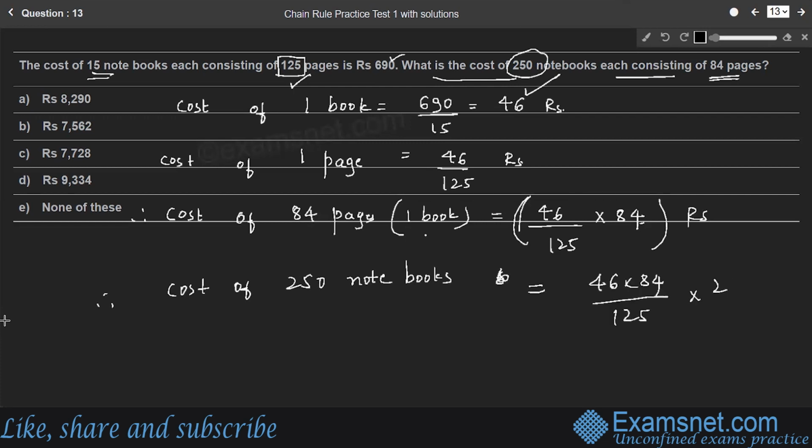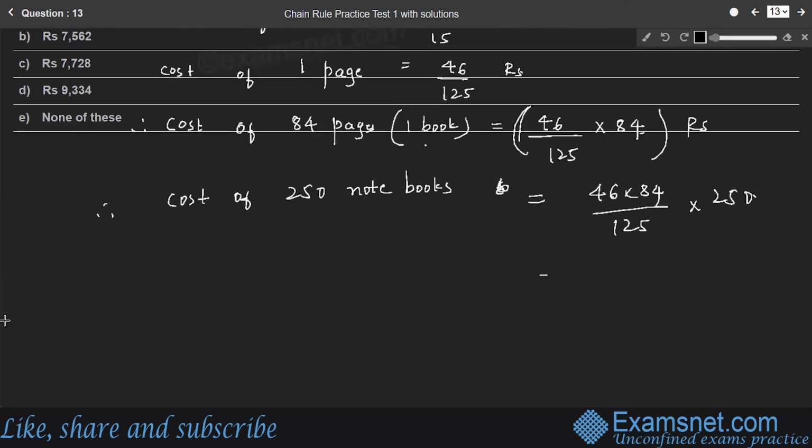Therefore, cost of 250 notebooks is that into 250, right? Very simple calculation. 125 into 2 is 250. So we have 46 into 84 into 2. So 46 into 84 is equal to 3864, and 3864 into 2 gives 7728 rupees, the cost of 250 notebooks, right?